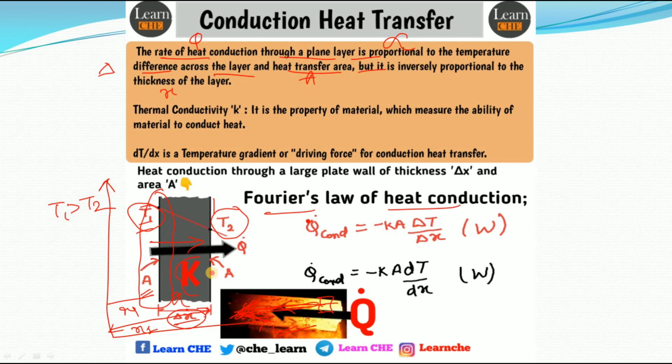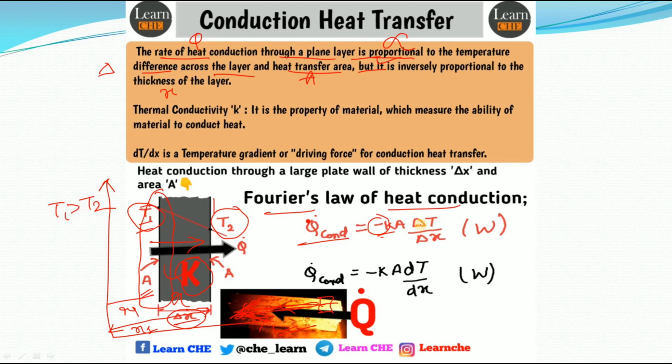And this K is the thermal conductivity. I'll define it later. Here, Fourier's law of heat conduction says that Q conduction, meaning the heat transfer rate of conduction, is equal to minus K A delta T by delta X. When I want to replace this proportional sign, then K, that is the thermal conductivity, comes into the picture and it becomes minus K A delta T by delta X. Why is there a minus sign here? Because heat is transferring from higher temperature to lower temperature.